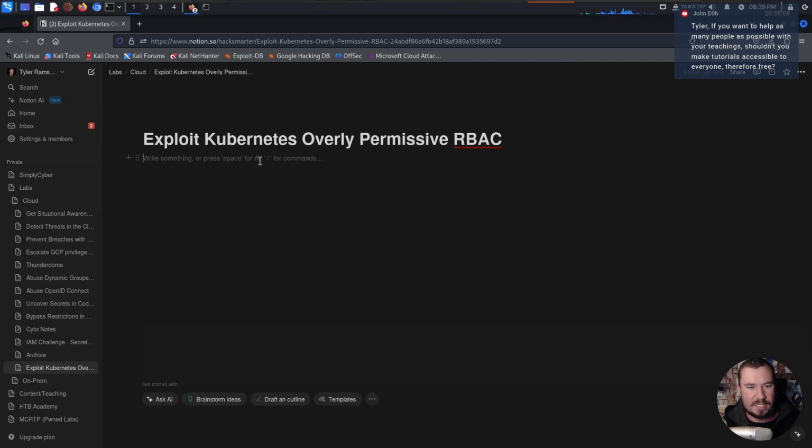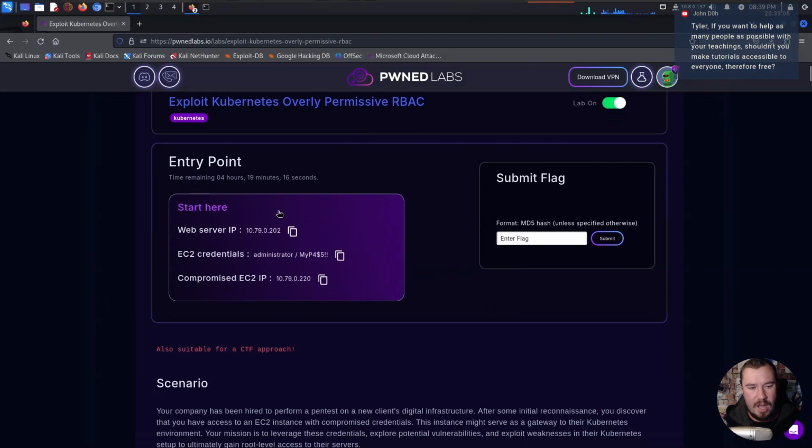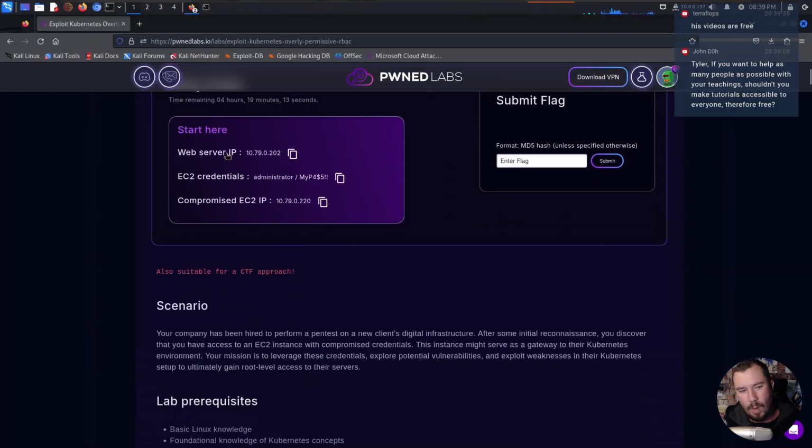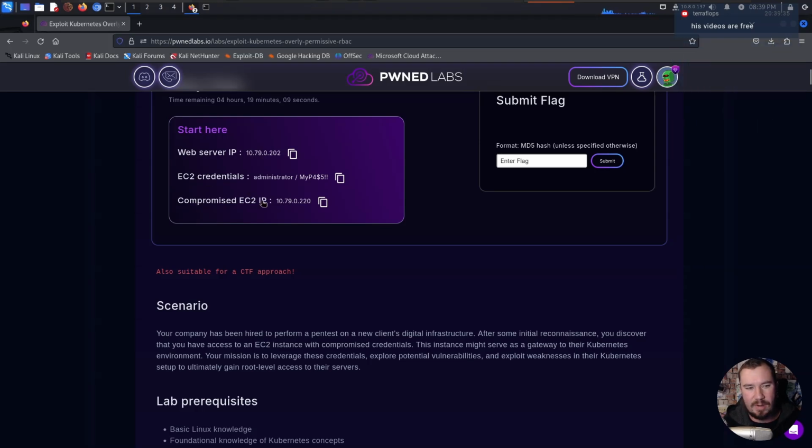So if you aren't already in the habit of taking notes, you should take notes. So let's go ahead and do this. Exploiting Kubernetes overly permissive RBAC. Let me jump over to this. Our starting point, we're given three things: a web server IP, EC2 credentials, and a compromised EC2 IP.